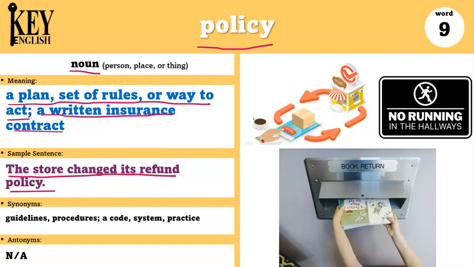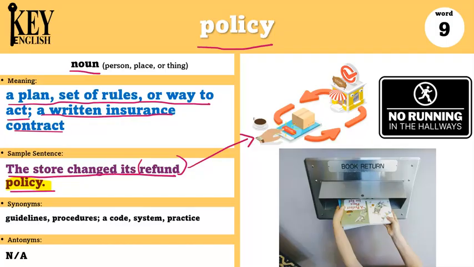Have you ever bought something at a store and then decided that you didn't want to keep it, you wanted to return it back to the store? That's called a refund. And usually every store has a different policy or rules about when you can return those things or in what condition they have to be.